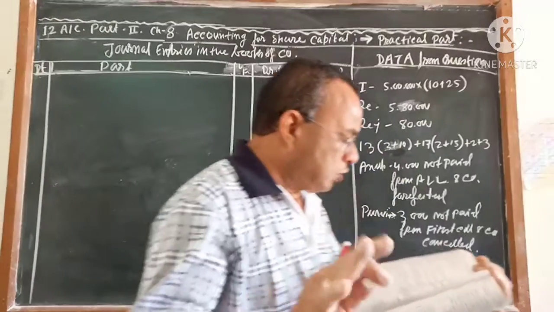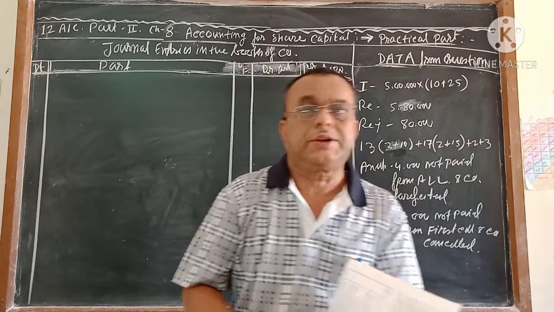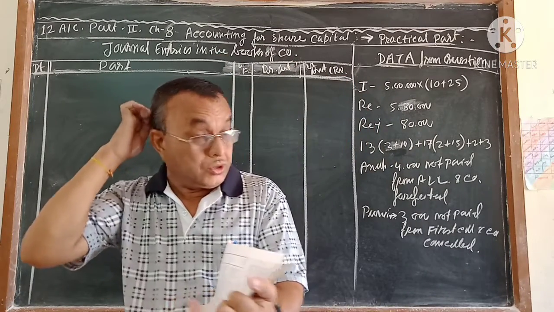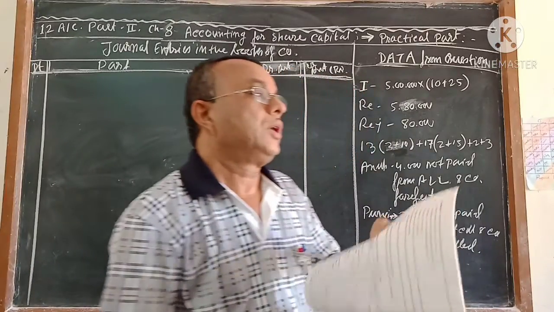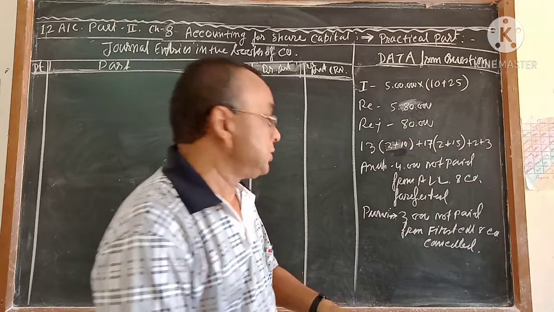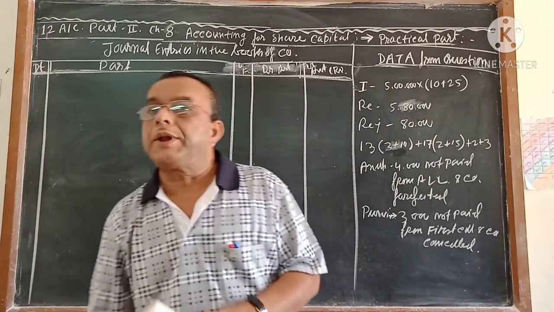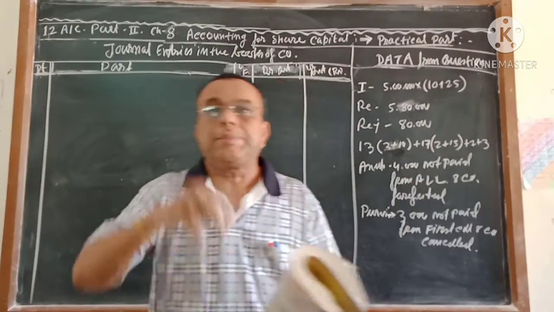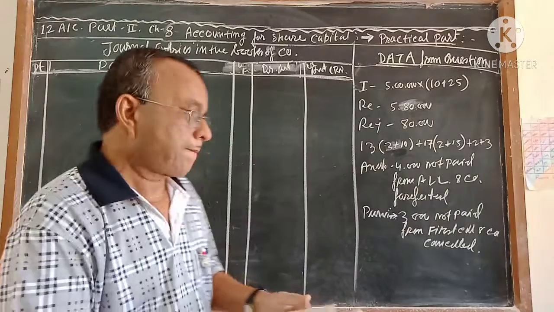Regarding that reissue of Anup and Purvi shares, it is not given. So we will pass the entry up to cancellations. Reissue entry will not pass, so automatically the last entry, the transfer entry, also will not come. The most important thing in these questions is where the company is going to cancel. The company has the right. The company can cancel after calling the last call, or in the middle of that.